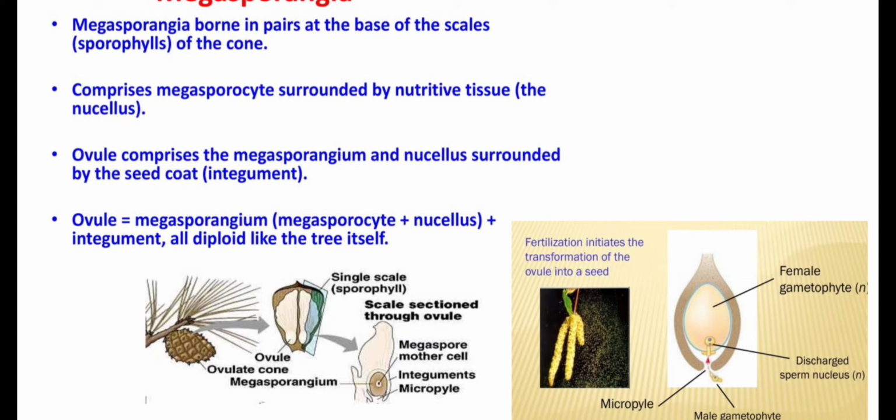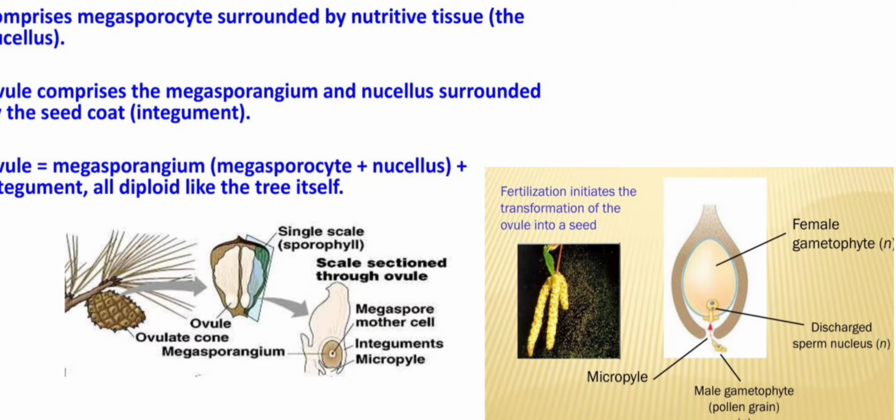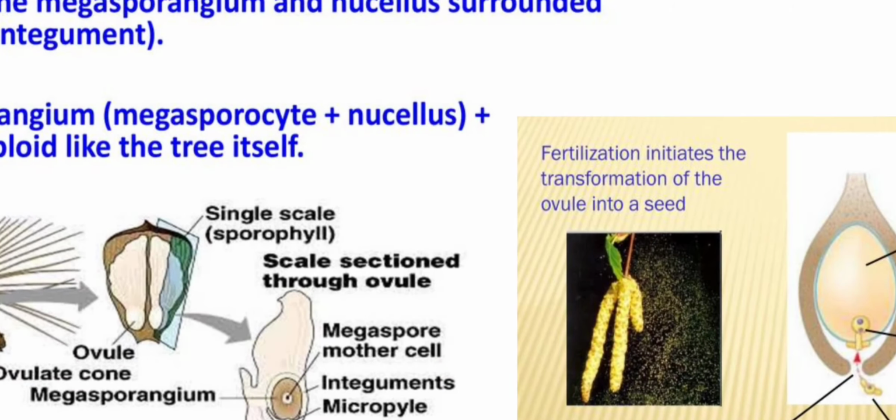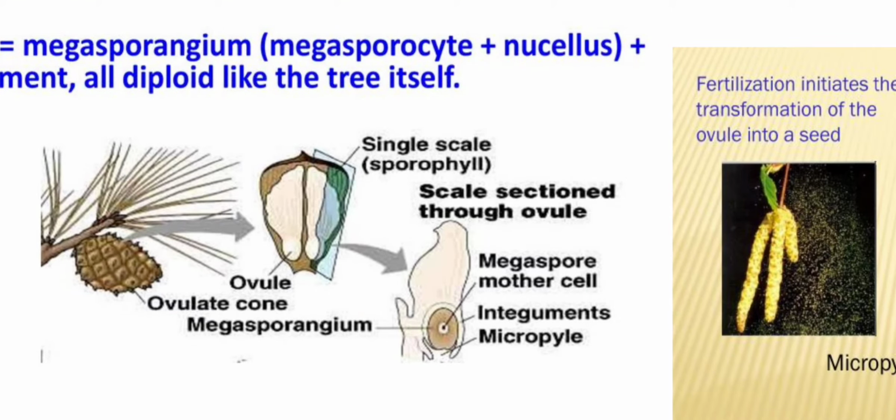So in the female cone you will find an ovule that has megasporangium, that includes megasporocyte plus nucellus plus integuments, all diploid like the tree itself. Megasporocytes undergo meiosis and produce haploid megaspore. You can see in this image the ovulate cone, that is megasporangium.